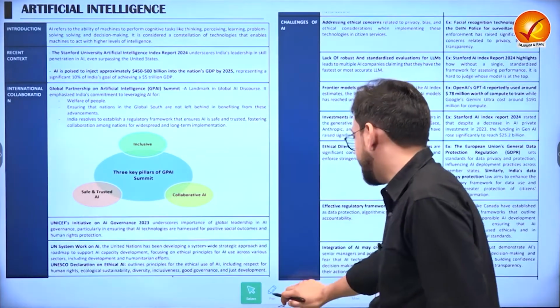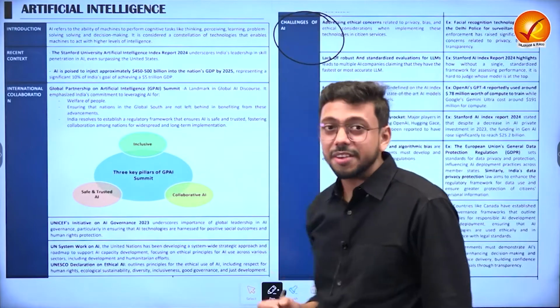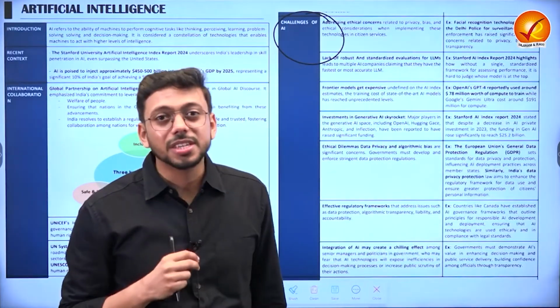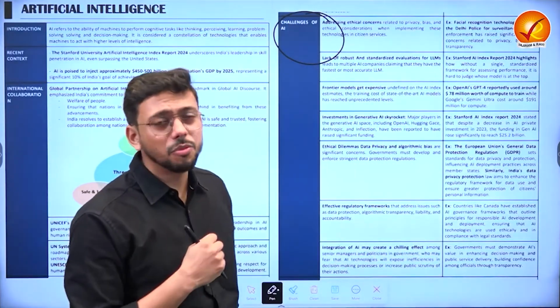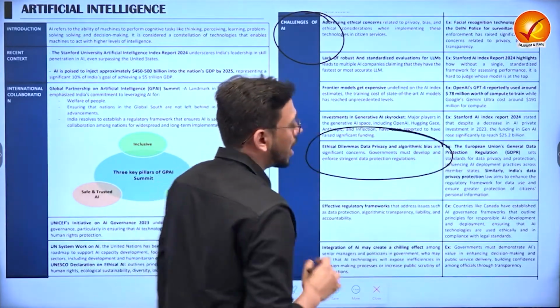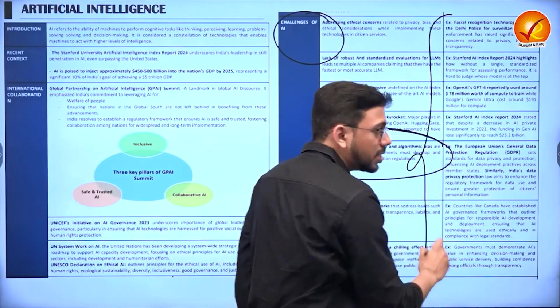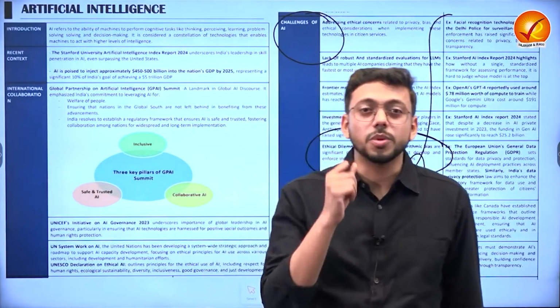And you can see it over here. We have discussed that in the handouts as well. We have mentioned what are the challenges with respect to AI, and we discussed the ethical dilemmas and the ethical challenges as well. We gave you multiple examples as well with respect to this particular topic.